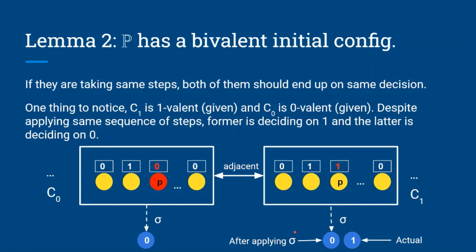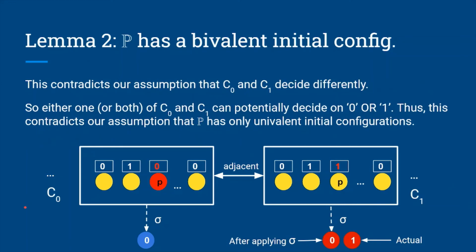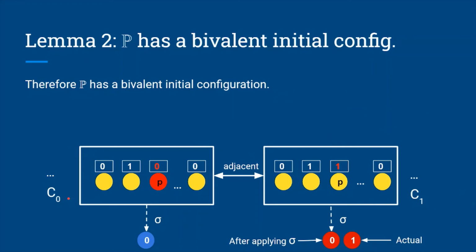But one thing to notice here is that C1 was actually 1-valent from the given condition, and applying the schedule sigma makes it 0-valent. Therefore, this contradicts our assumption that C0 and C1 decide on different values. So either one or both of C0 and C1 can potentially decide on 0 or 1. Thus, this contradicts our assumption that P only has univalent initial configurations, because C1 or C0 are potentially bivalent. Therefore, we have proved that protocol P has a bivalent initial configuration.